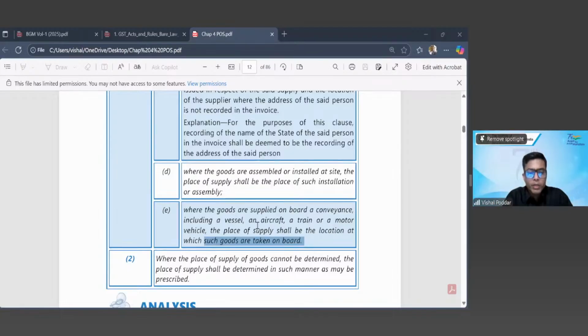So, anybody would like to explain what will be covered in clause E? You may raise your hand. Whoever wants to explain, I'll unmute you. What will be covered? Okay. Anubhav has said something. Okay, Jaya.